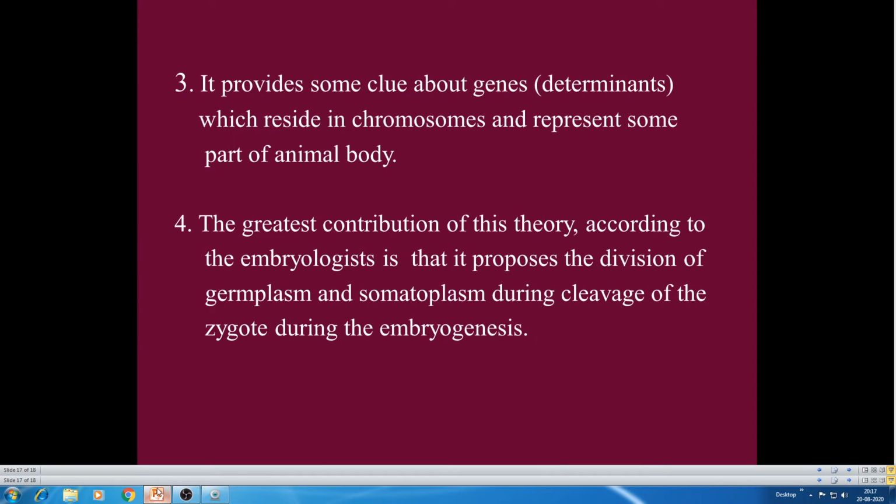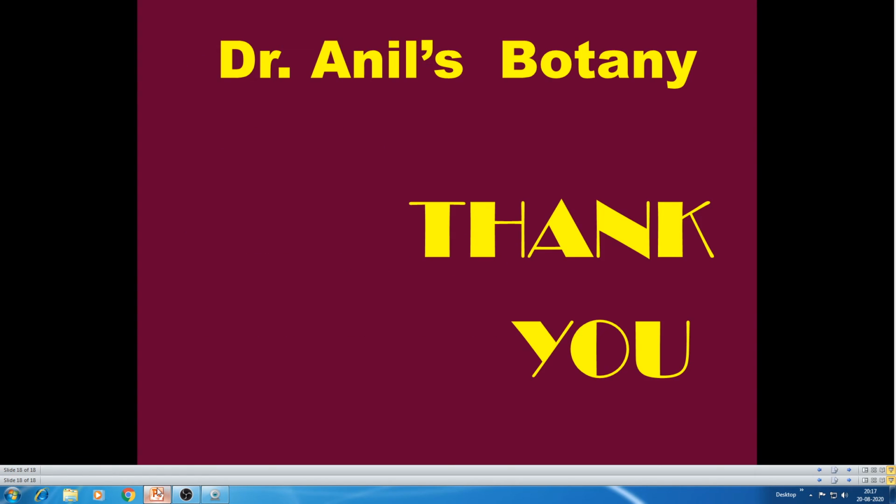The greatest contribution of this theory, according to the embryologist, is that it proposes the division of germplasm and somatoplasm during cleavage of the zygote during embryogenesis. There is a clear-cut distinction between somatoplasm and germplasm at the time of cleavage of zygotes.